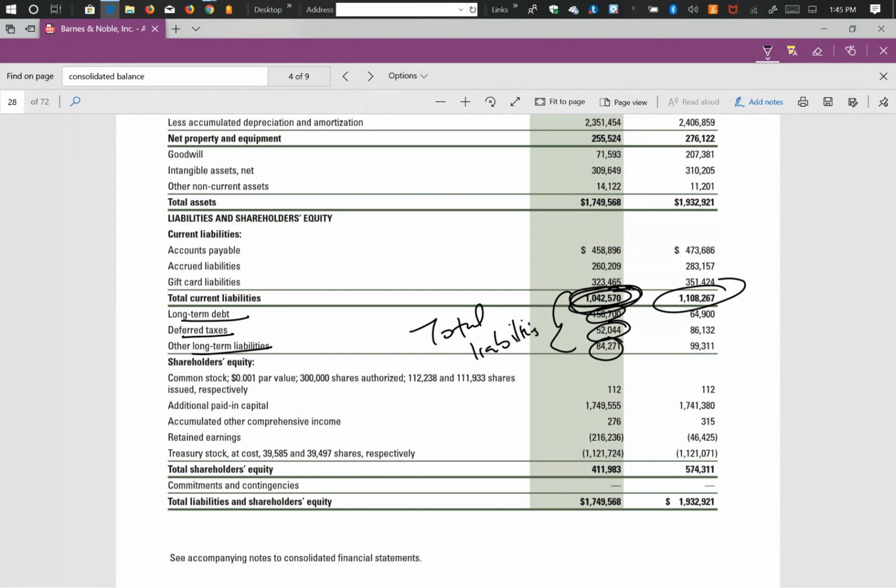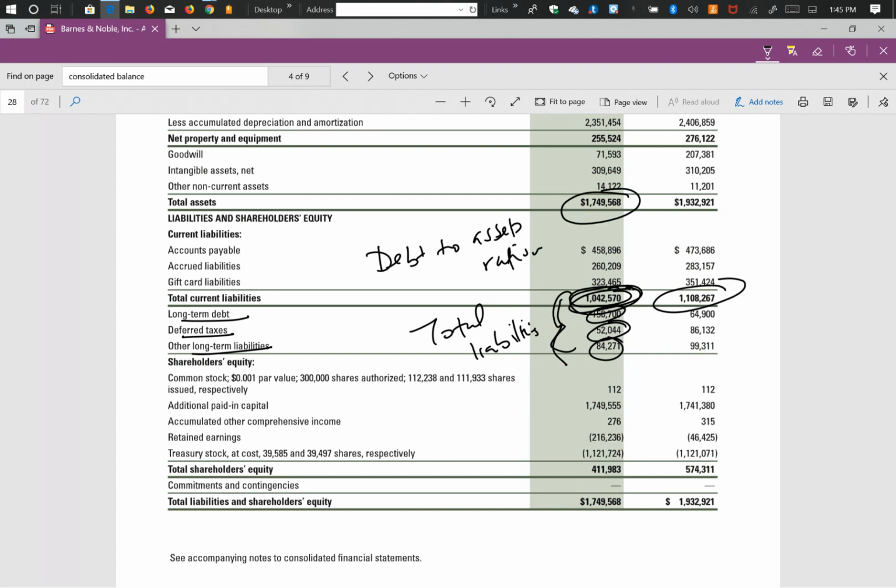And then divide that number into your total assets. Your total assets you have is this. So if you divide the total liabilities by the total assets here, then that should give you your debt to assets ratio. So in other words, what we are trying to determine here is how much of those assets are being financed by debt, right?